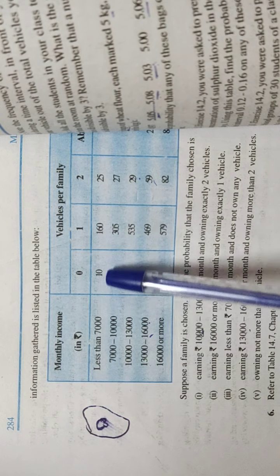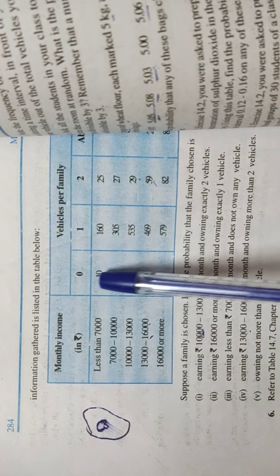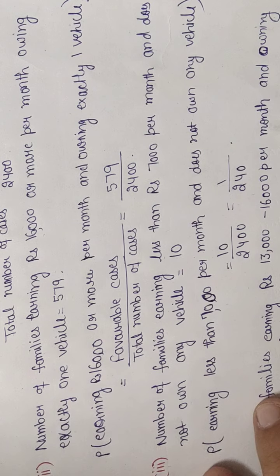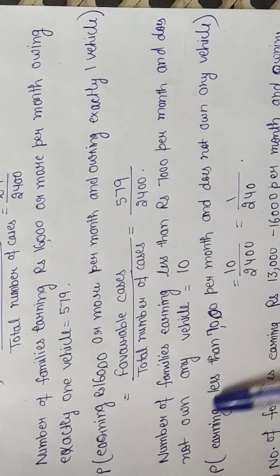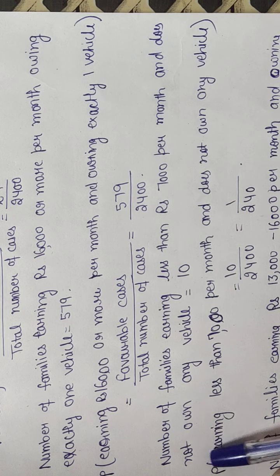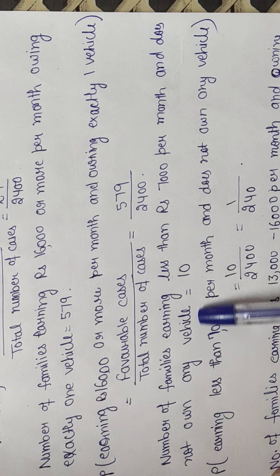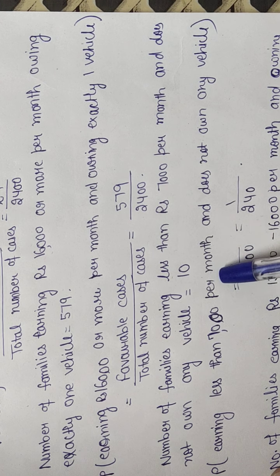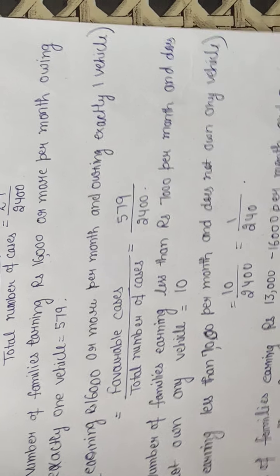Now see, the intersection point is 10. So favorable cases are 10. The number of families earning less than rupees 7,000 per month and not owning any vehicle is equal to 10. So probability will be equal to favorable cases divided by total number of cases. Favorable cases are 10 and total number of cases is 2400.